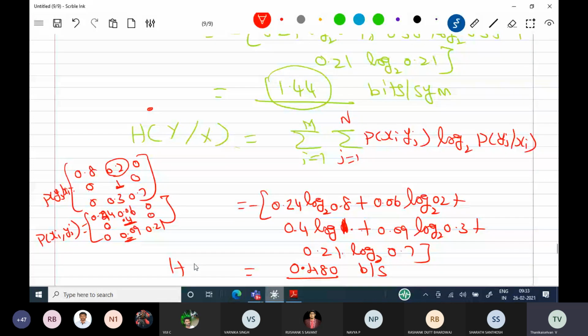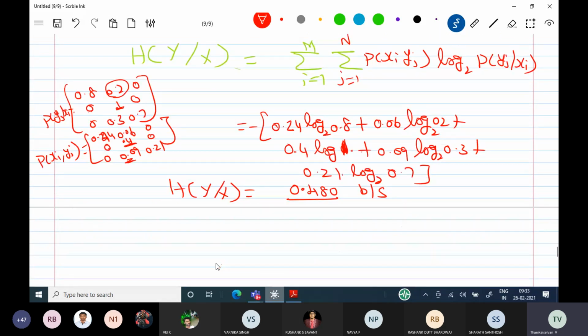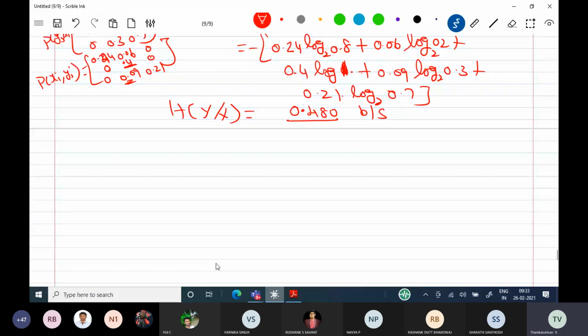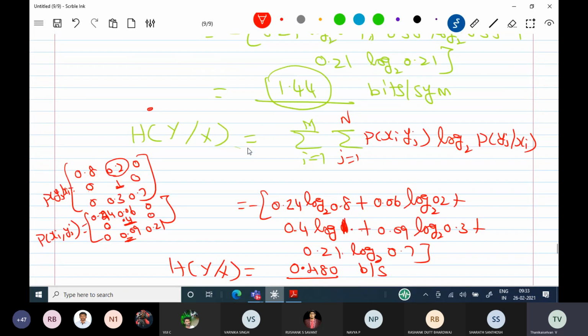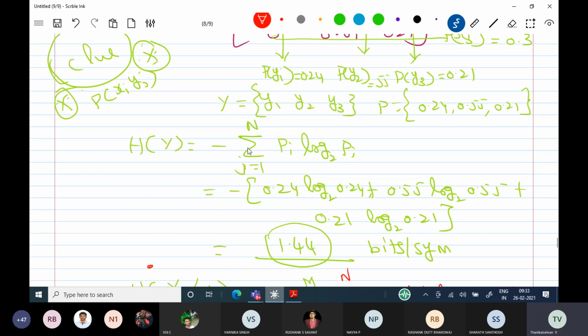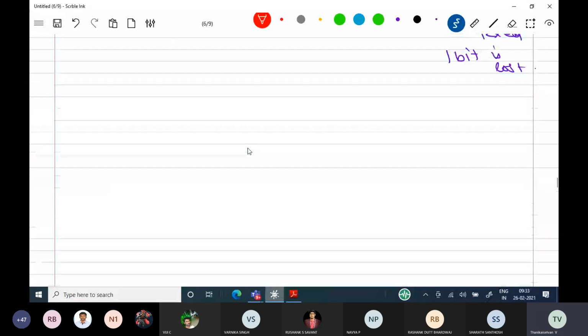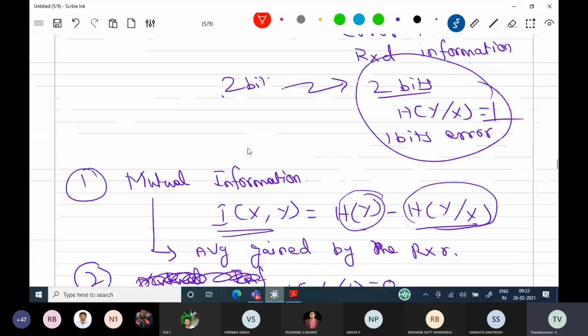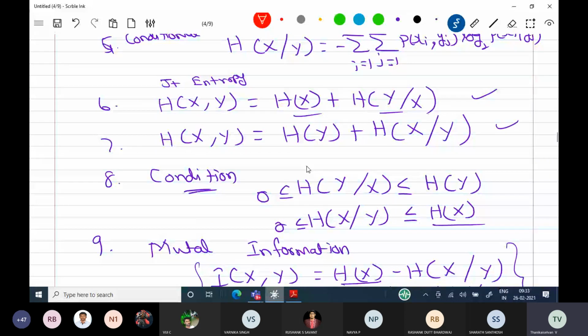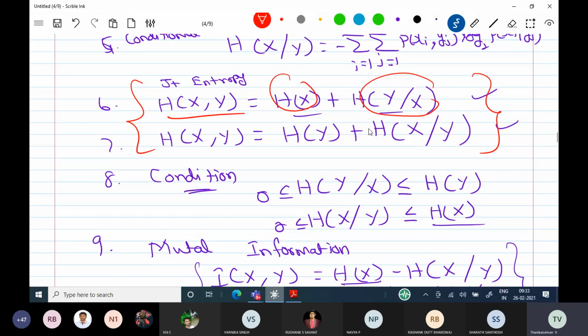That is H of y by x. Now the calculations are over. Hereafter, there is no need of calculating the conditional and joint probability using the matrix. In the last class I gave a list of simplification formulas. Use these formulas, because you know H of y by x and you know H of x, so you can directly calculate the joint entropy.